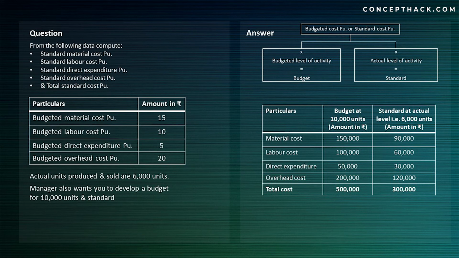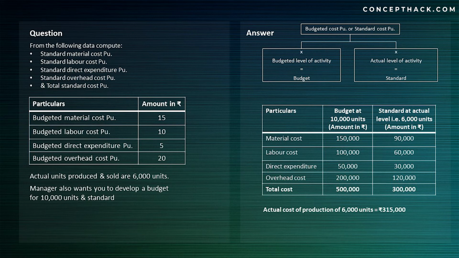And that is how we have my standard direct material, which is 90,000, standard direct labor, which is 60,000, standard direct expenditure, which is 30,000, and standard overhead, which is 1,20,000. And that is how the total standard cost for producing 6,000 units is 3 lakh. Now let's say the actual cost of producing 6,000 units was 3,15,000 rupees.